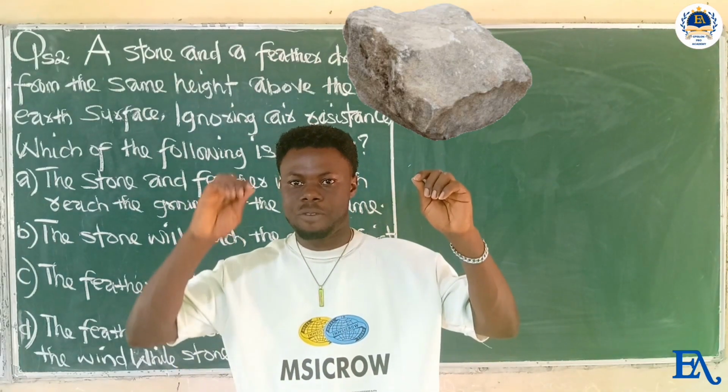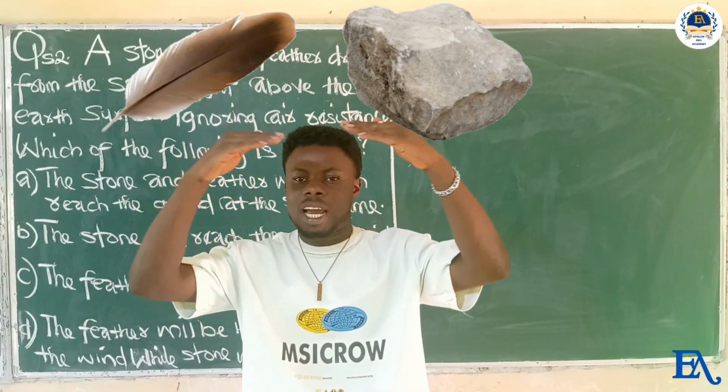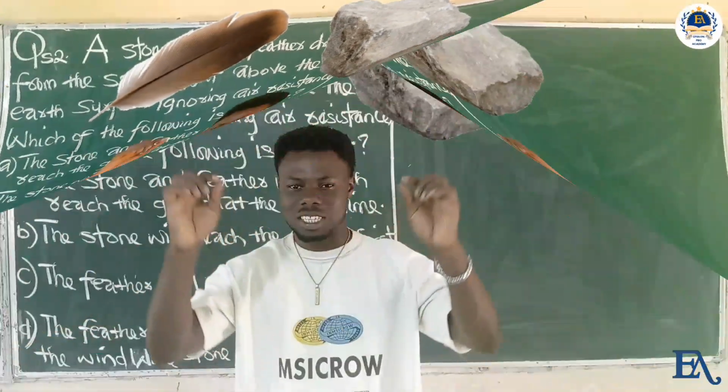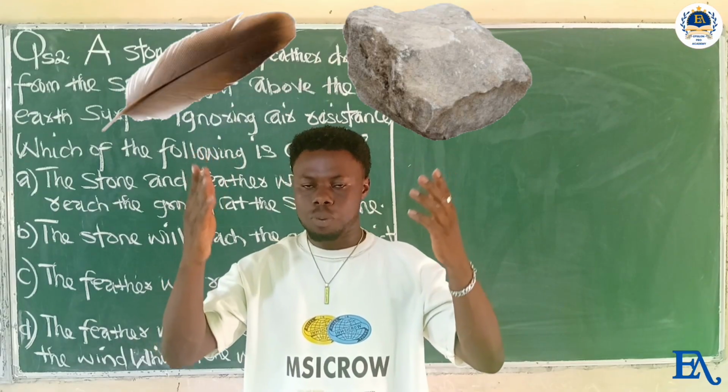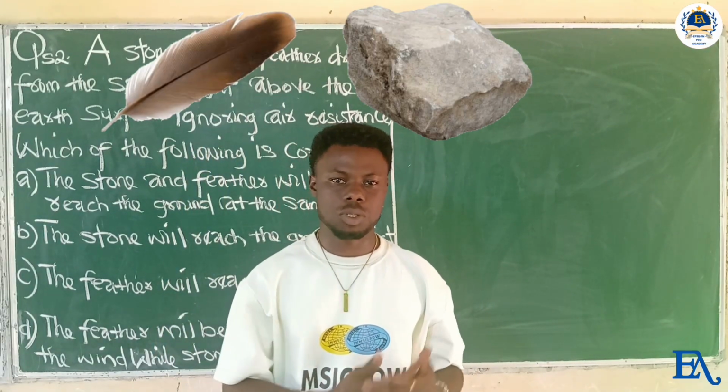Now the question on the board says, assuming there's a stone and a feather, if these two objects are taken to a certain height, be it the height of the pole or that of the tree, even at this state, if allowed to drop on the floor, which of the following is going to occur? What is going to happen?